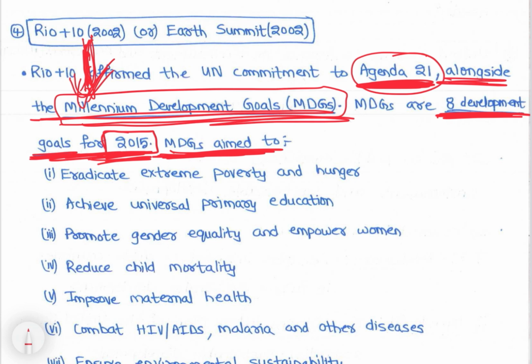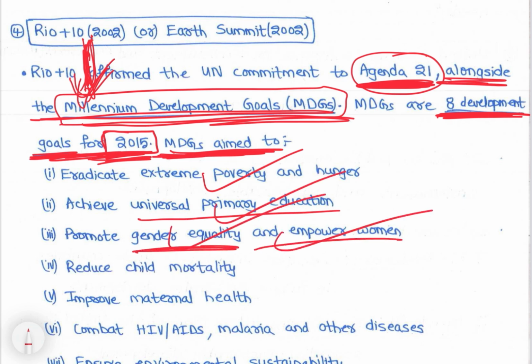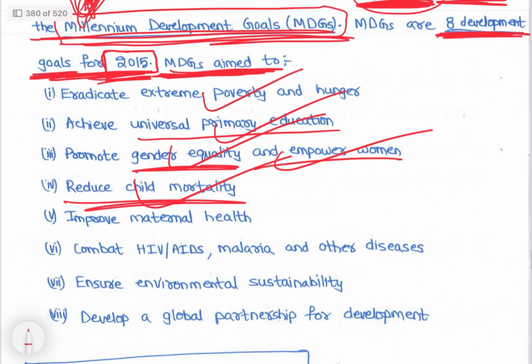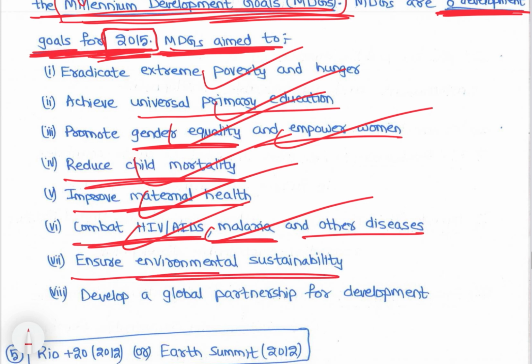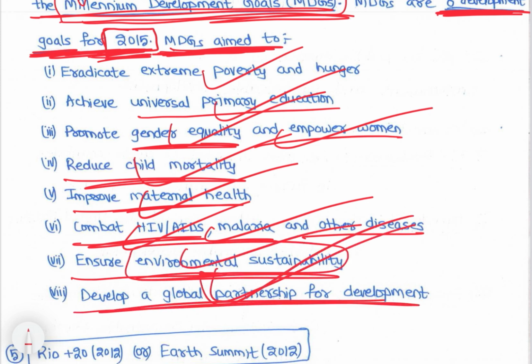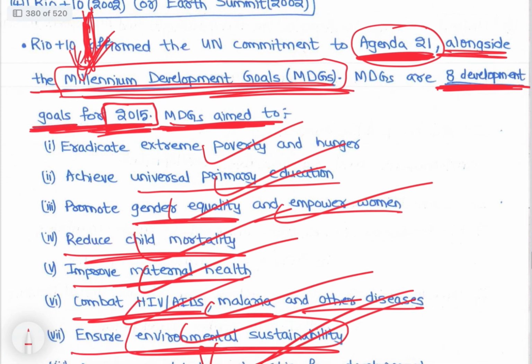So that is to eradicate poverty and hunger, to achieve universal primary education, to promote gender equality and empower women, to reduce child mortality, to improve maternal health, combat HIV, AIDS, malaria and other diseases, ensure environmental sustainability, and develop a global partnership for development. This happened in Rio + 10.